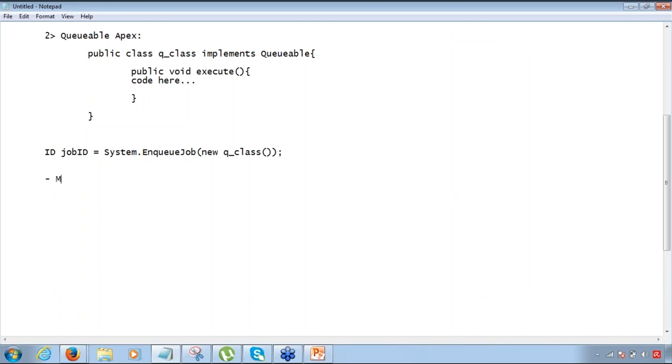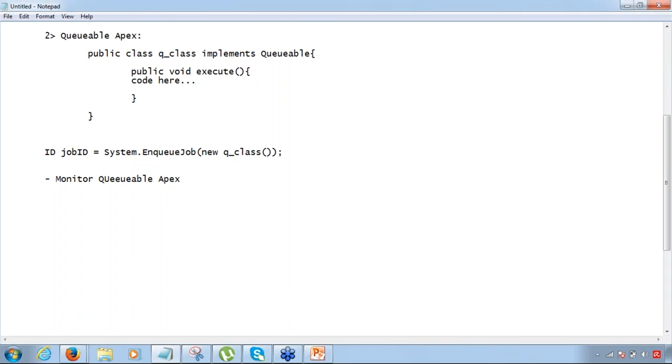First point is that you can monitor queuable Apex. You do not have this kind of a mechanism to monitor future method, which definitely gives it an advantage over the future method. Second thing is that in queuable class you can use S objects as parameters.